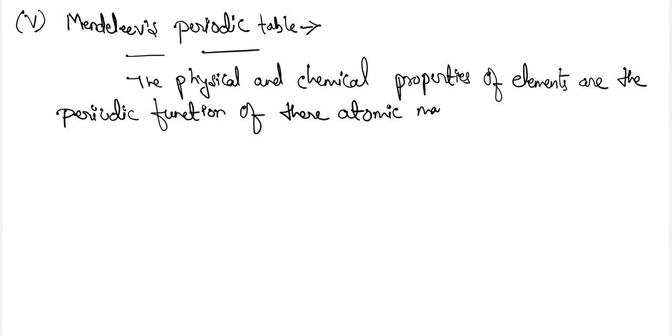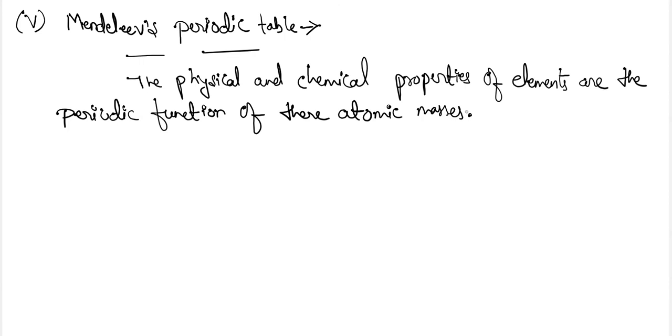So he proposed that when elements are arranged in a periodic manner on the basis of their atomic masses, the physical and chemical properties are directly related to these atomic masses.